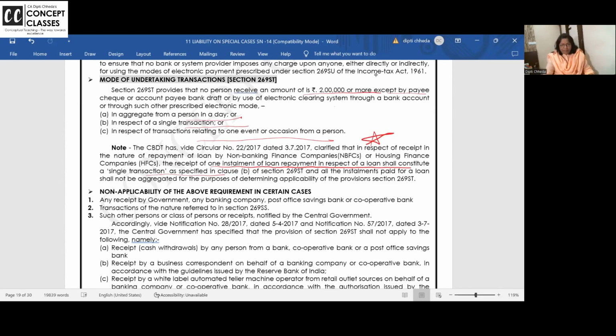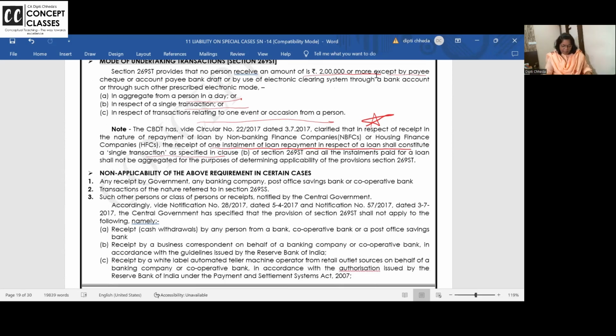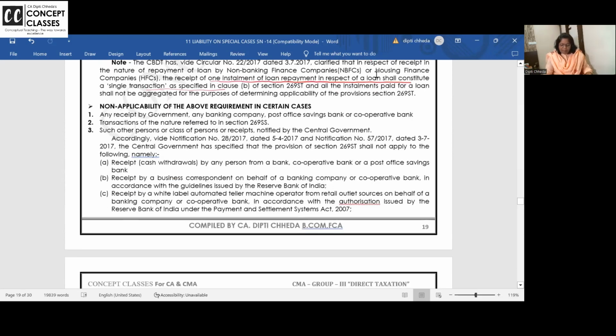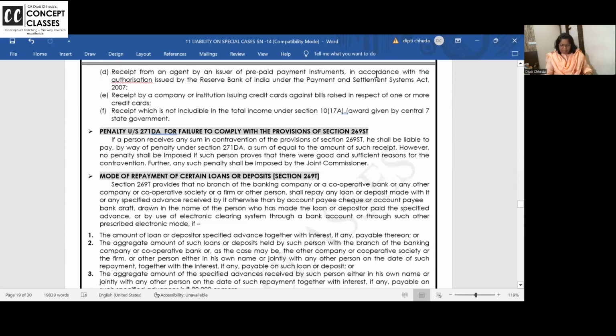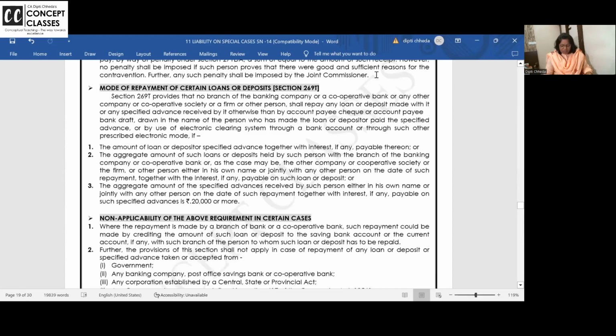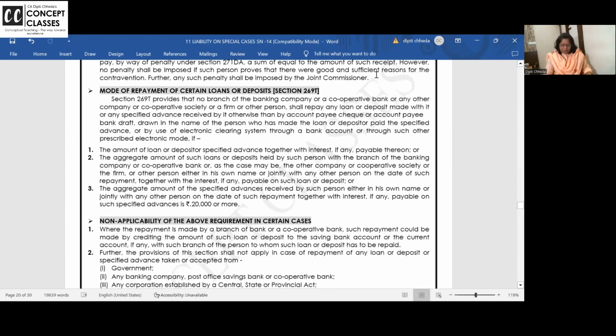You got it or not? So if a single installment exceeds 2 lakh and they have accepted cash for the repayment of a housing loan and all, it will become income of the NBFC. Okay, right. And this is not applicable when you take 2 lakh in cash from an ATM and RBI. That exception you can read, it's all theory.